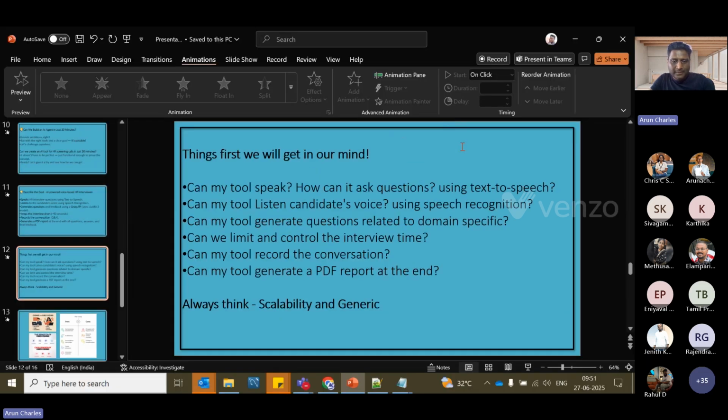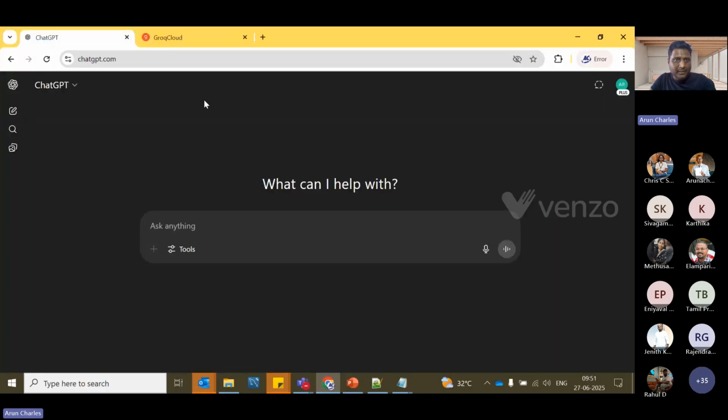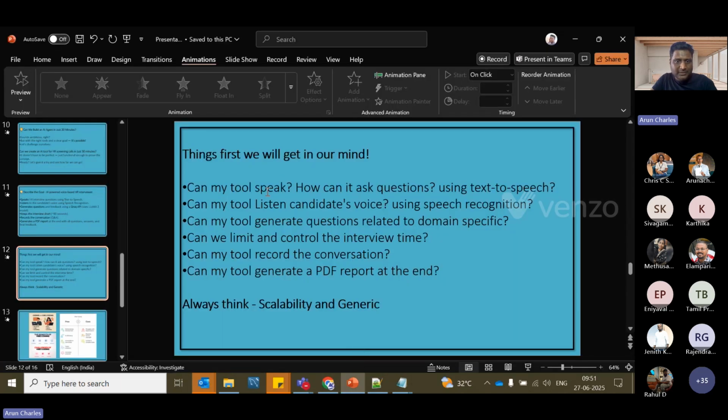So now let me open this ChatGPT. Don't worry in case you don't have a paid version. Mine is a paid version, but we can easily create AI tools even without the paid versions. I will help you maybe later with how we can do those kinds of things. Okay, so the first thing is, let me go back here.